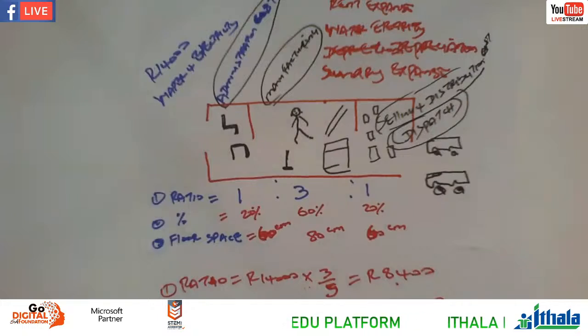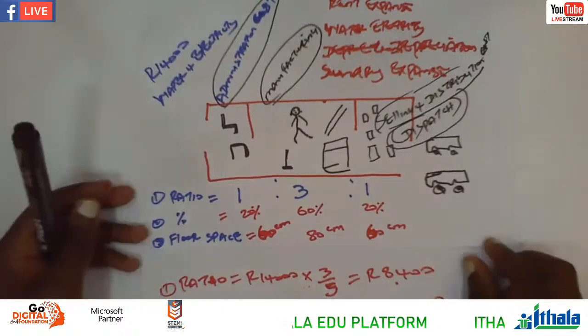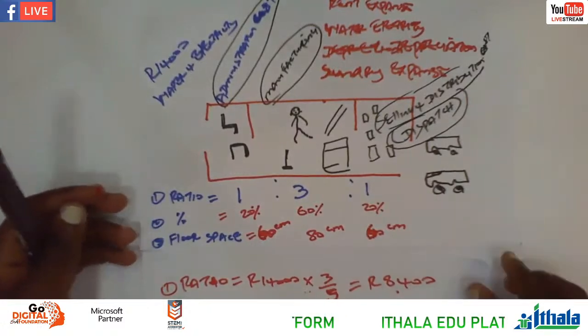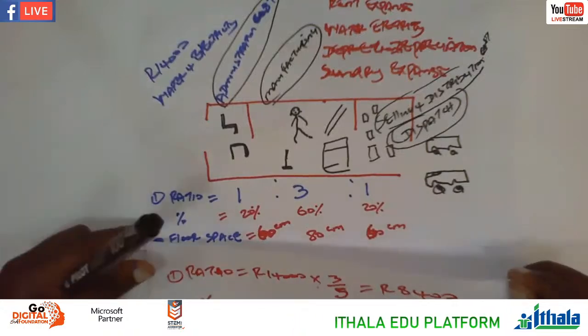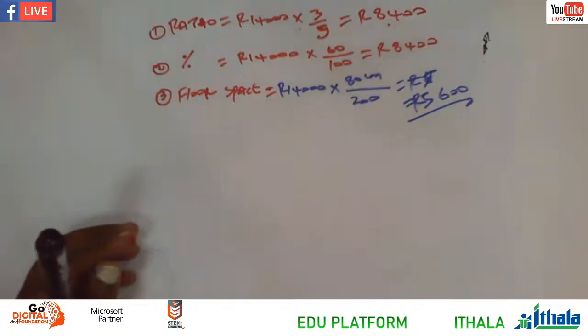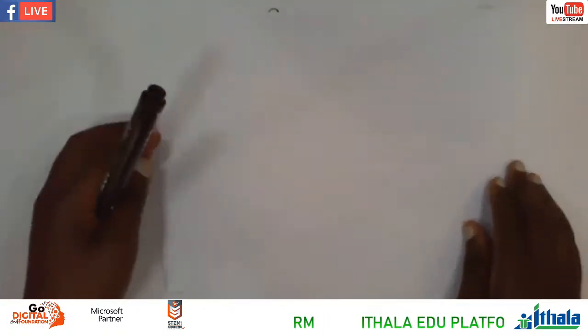So you can see it is cheaper if we are using floor space because we are paying 5,600. Okay, let's go now to the format of the income statement in terms of manufacturing, so that you can do the activity later. Let's go on the format of the income statement together.